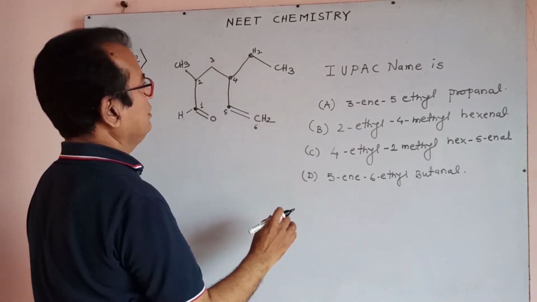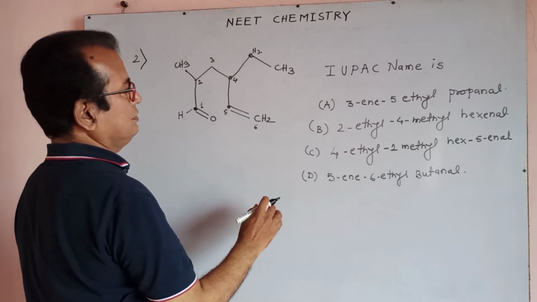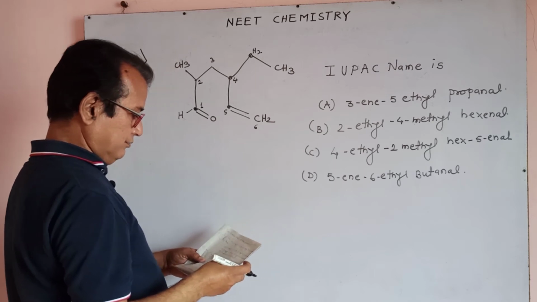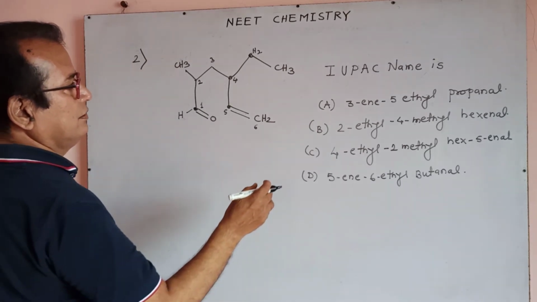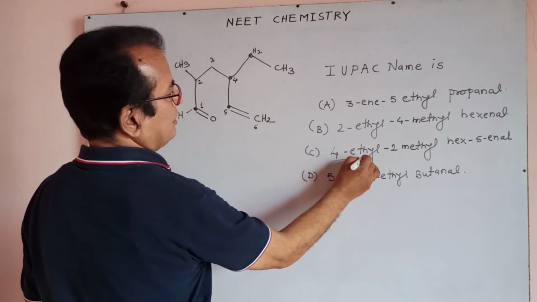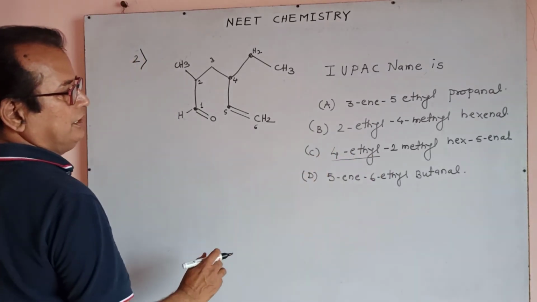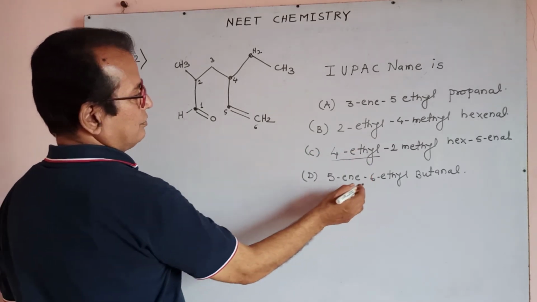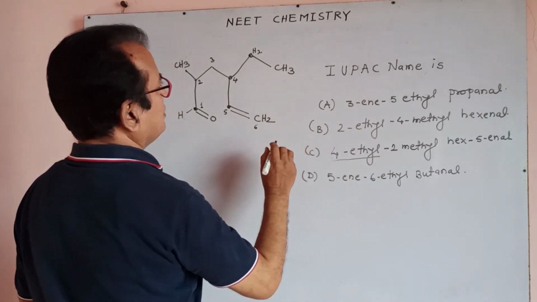Then what is the name? 4-ethyl. Yes, it is 4-ethyl, correct. In this answer there is only 4-ethyl, and then 2-ethyl at the second position.